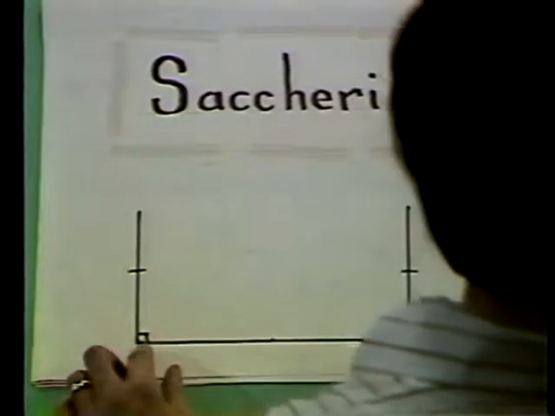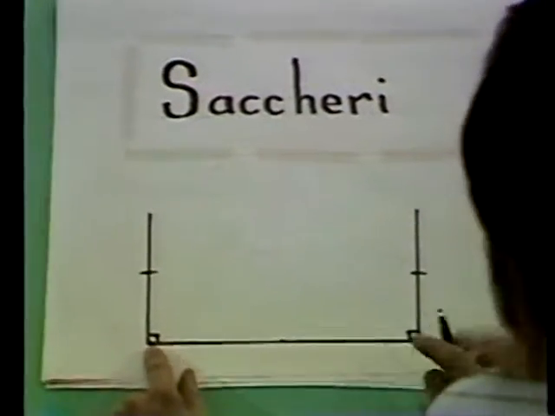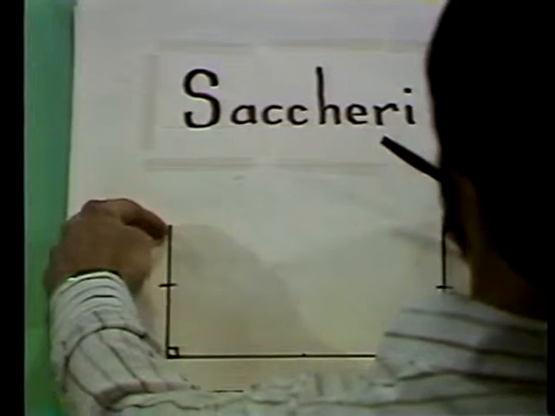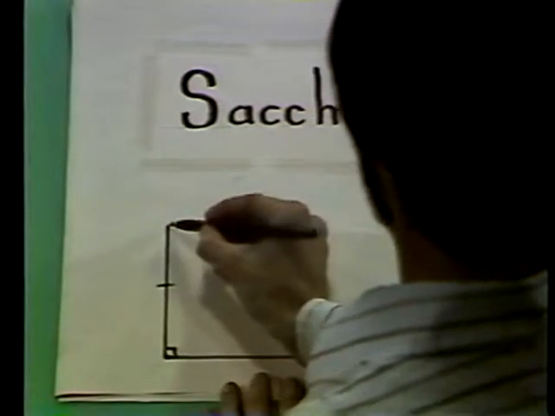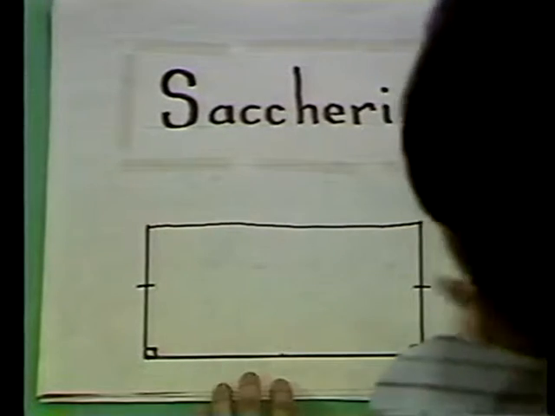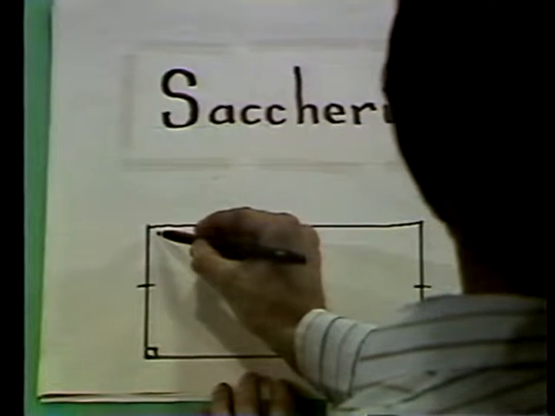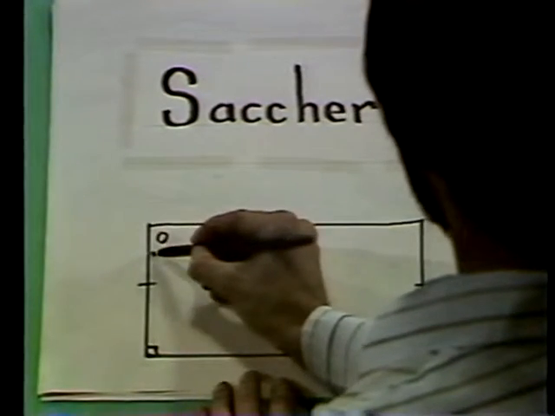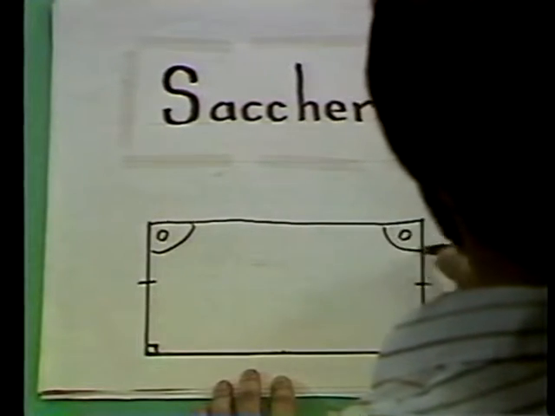Here's what he did. He started with a little figure. He took a base, took 2 right angles, and extended it up an equal distance on both sides, and then joined it across the top. Now, he was not able to prove that this is a right angle. You can't prove that. But what you can prove is that this angle here is equal to this angle here.